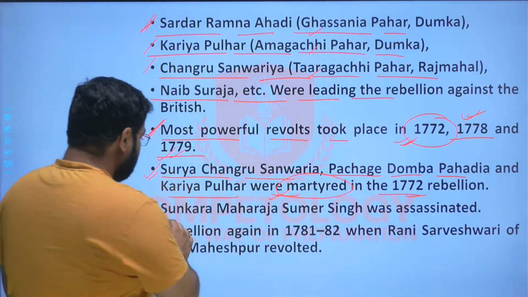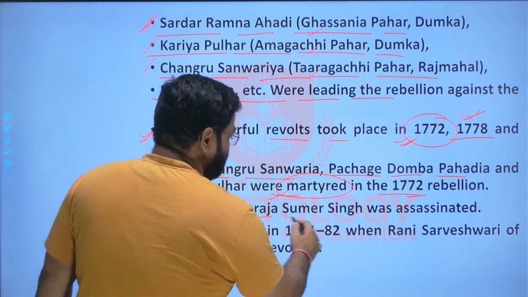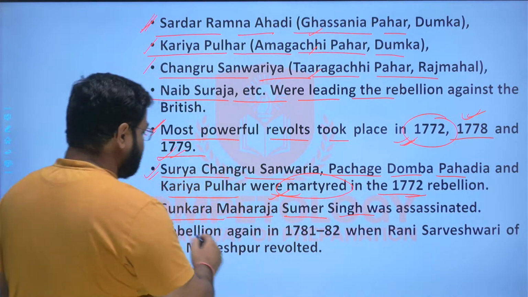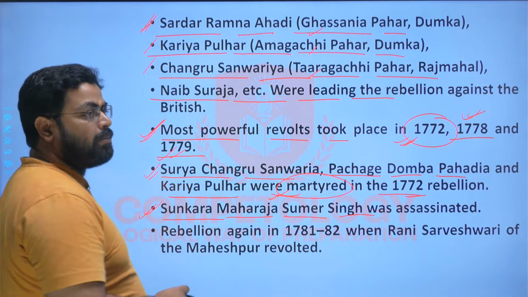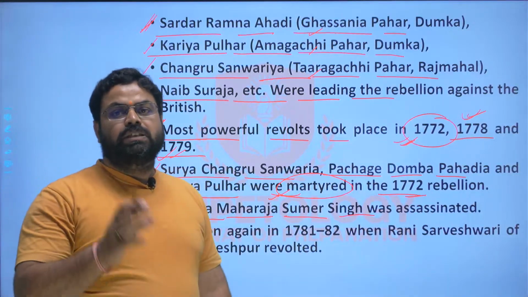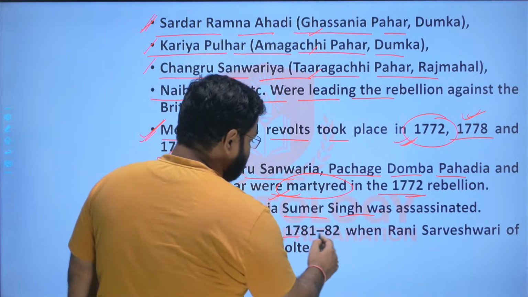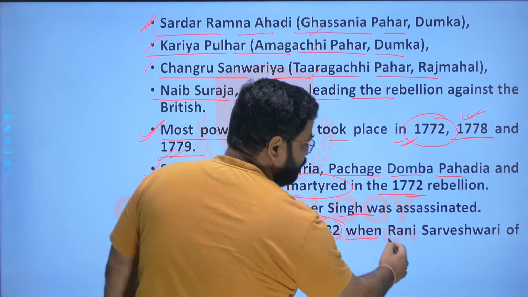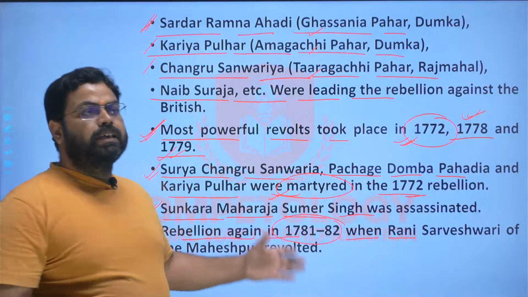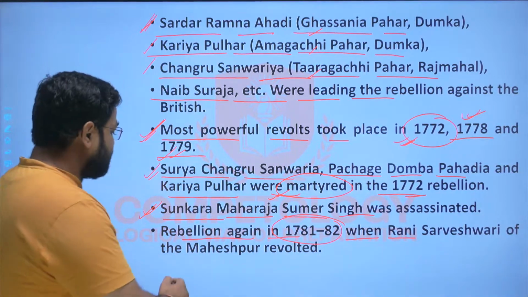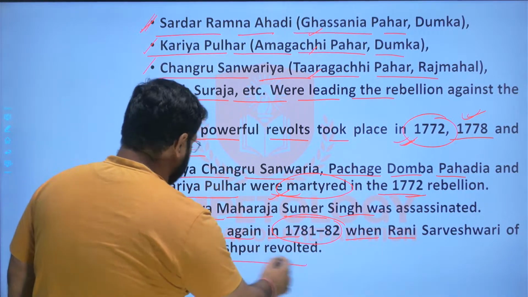And here Maharaja Sumer Singh was assassinated. So the Maharaja was assassinated during this revolt, and rebellion again in 1781-82 took place under the leadership of Rani Sarveshwari Devi of Maheshpur.